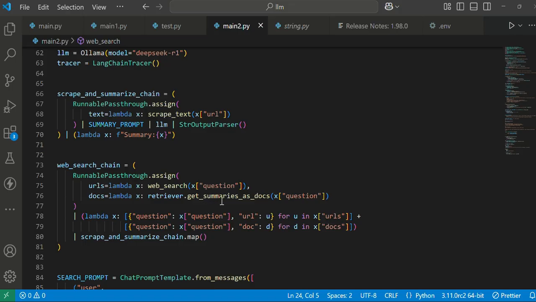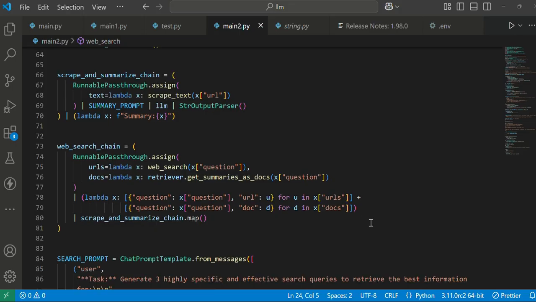And we are creating a function called get summarized docs, which summarizes the documents from a particular question. For a clearer and more precise understanding, we are using this lambda function here. What this lambda basically does is, for any URL, it creates key value pairs: the particular question, the URL, the doc, and its summarized doc, as I mentioned here. For that, we are applying scrape and summarize text. For this URL, it will scrape the data from the particular website, return the text, and summarize it for this question.